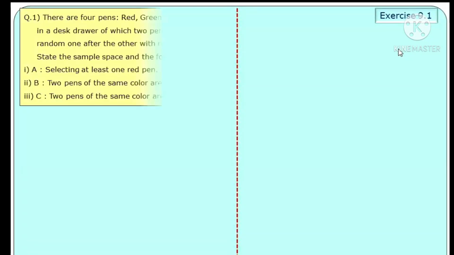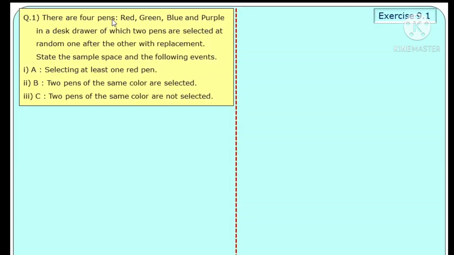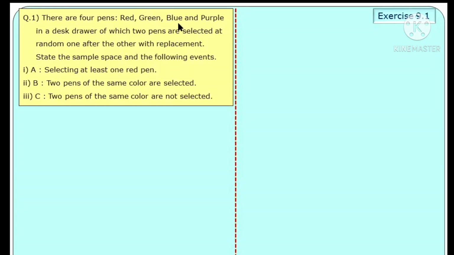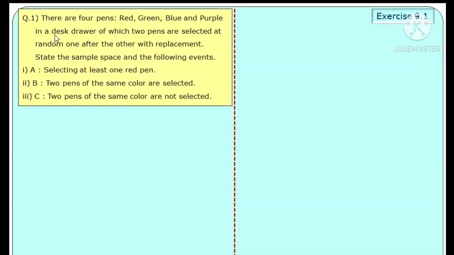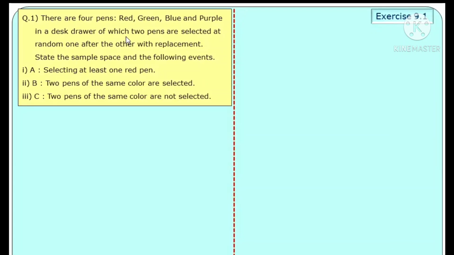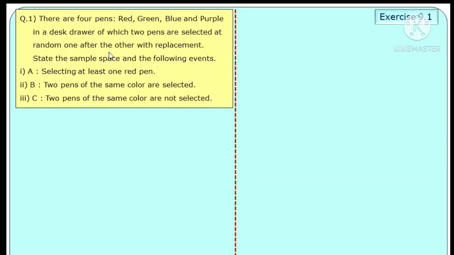Exercise 9.1. Question first. There are 4 pens, red, green, blue, and purple in color, in a desk drawer, of which 2 pens are selected at random, one after the other, with replacement.